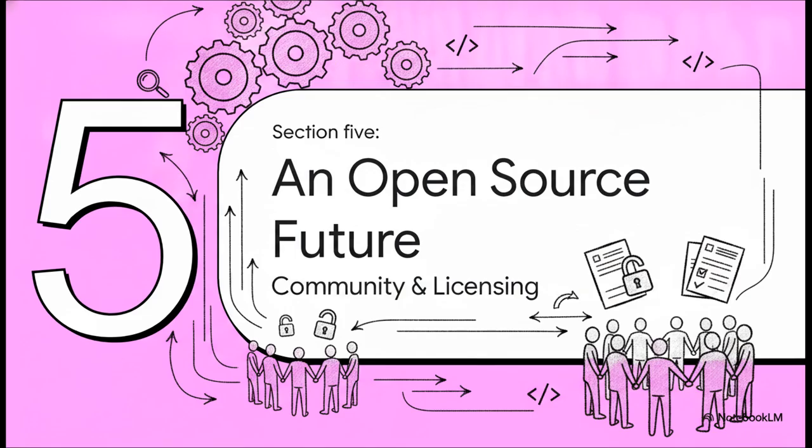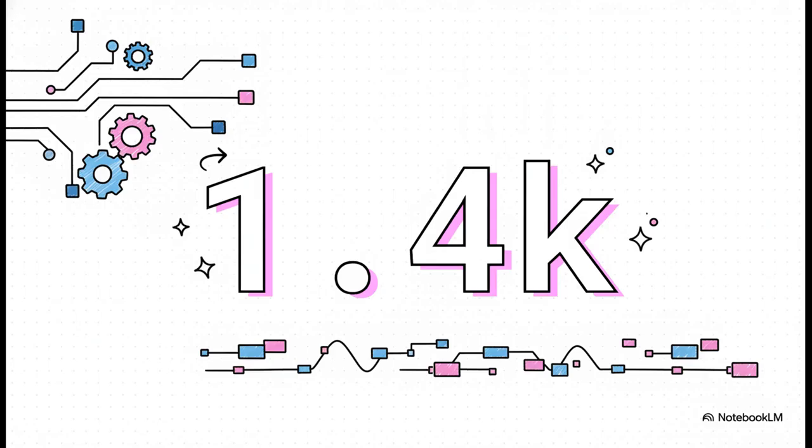Which brings us to our final section, Section 5, an open source future, looking at the community and licensing. Wrapping things up, the community momentum behind this project is already just immense. Even though it's in its early stages, the repo is already boasting over 1,400 stars and 57 forks on GitHub. Developers are watching this incredibly closely, basically because the pain point it solves is so universal across the entire industry.